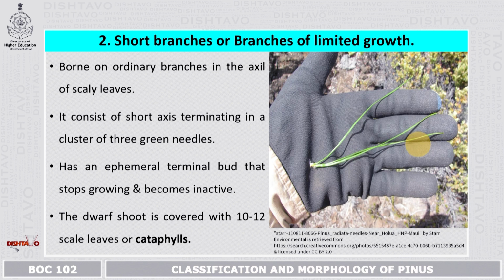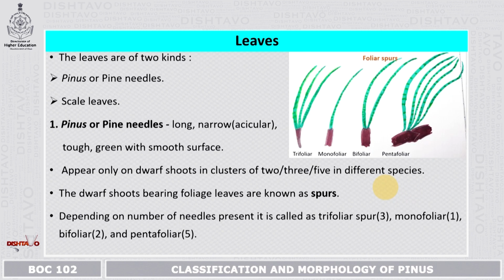The dwarf shoots are covered with 10 to 12 scaly leaves, which are also called cataphylls. So these are also called the short branches.